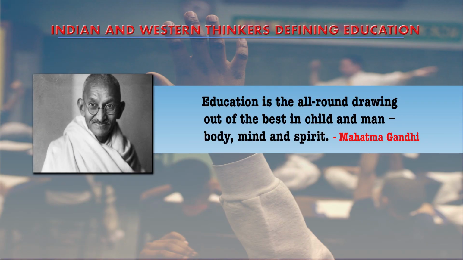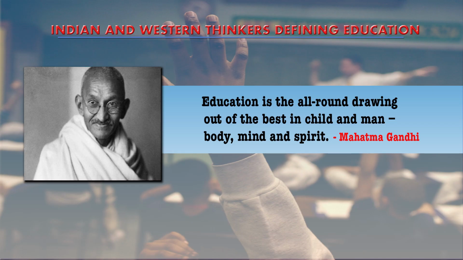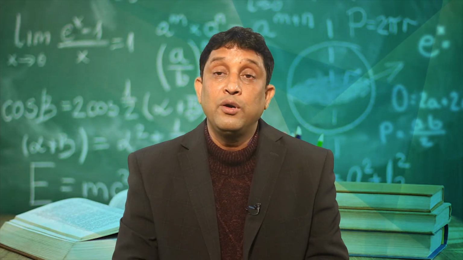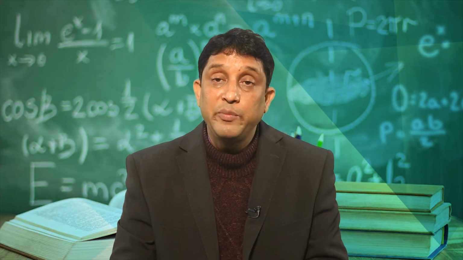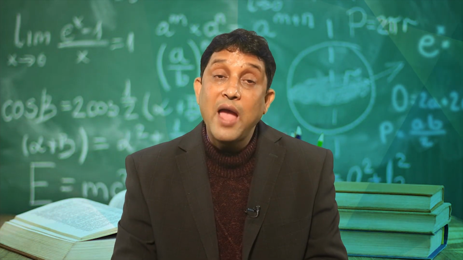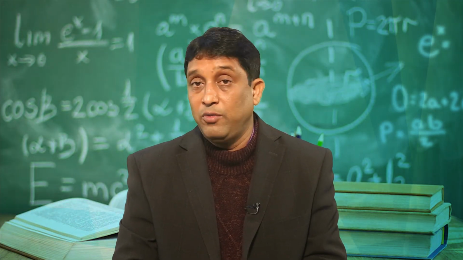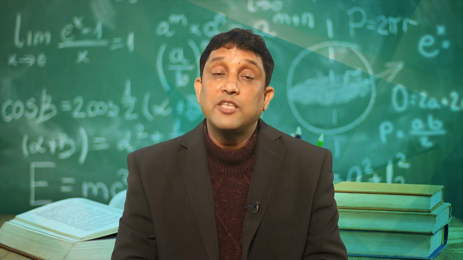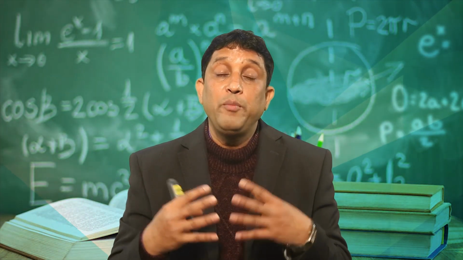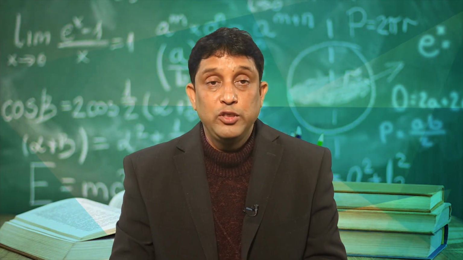As per Mahatma Gandhi, education is the all-round drawing out of the best in a child and man, body, mind and spirit. So, here you see development in three different aspects as per Mahatma Gandhi. He has given importance to development in body, that means physical development, development in mind, that is intellectual development, and development of spirit, that is spiritual development. So, Gandhiji speaks about the all-round development of the personality of the individual child.